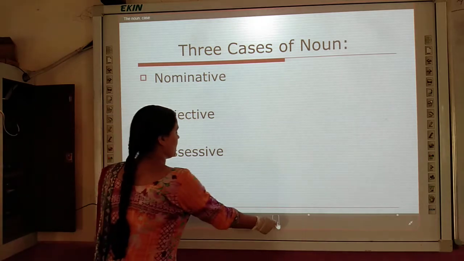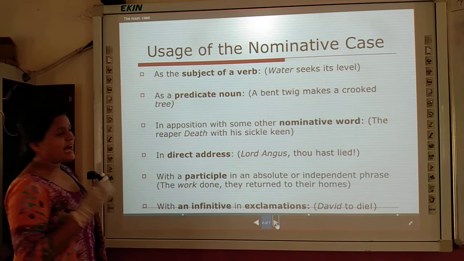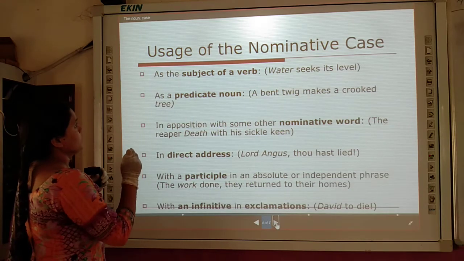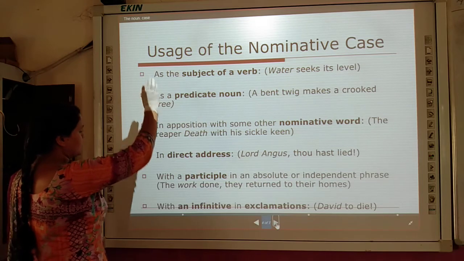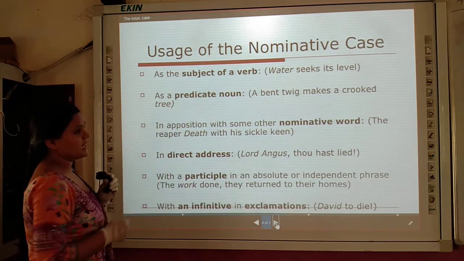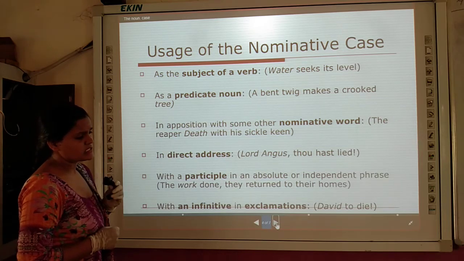Now let's move to the next point. So what are the main uses of nominative case? Here are the features of nominative case. Ma'am, screen is not showing.